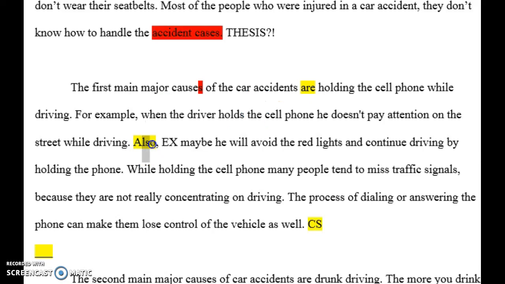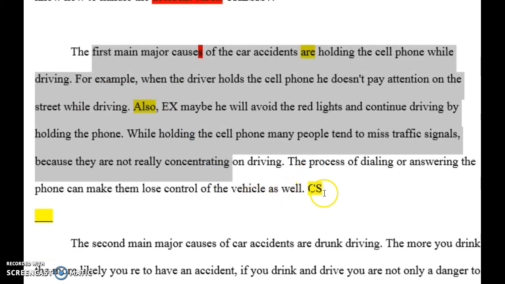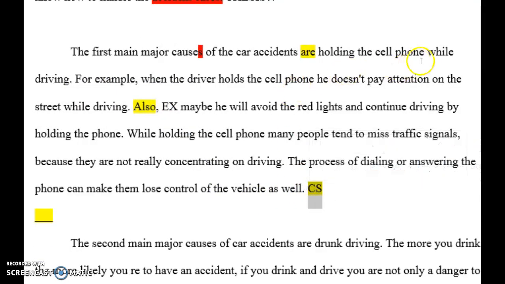Another reason why a cell phone can lead to accidents is not seeing the lights. For example, so you hear how I wrote that? That's exactly how this should flow. Give a concluding sentence at the end that says something like, not paying attention to the road because of cell phones leads to many accidents.